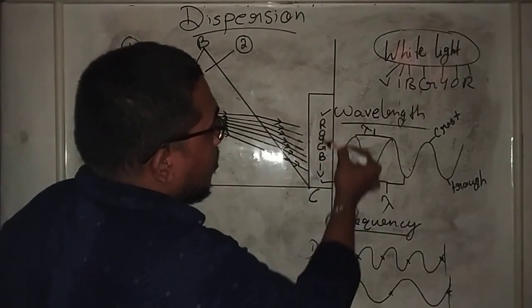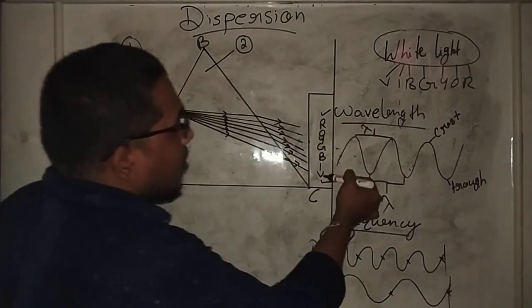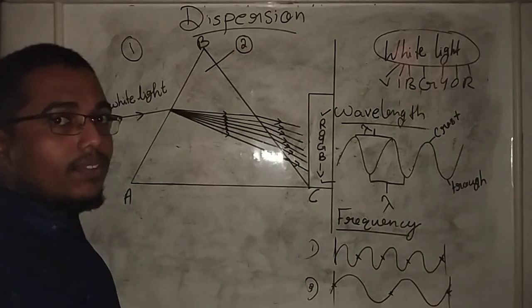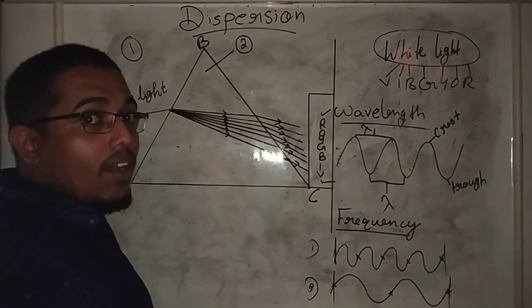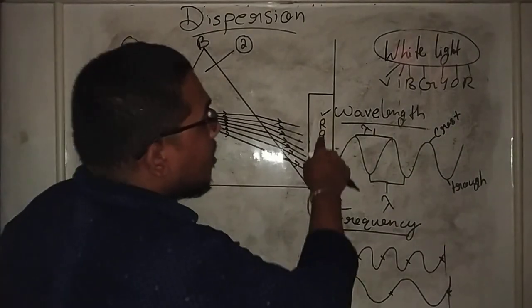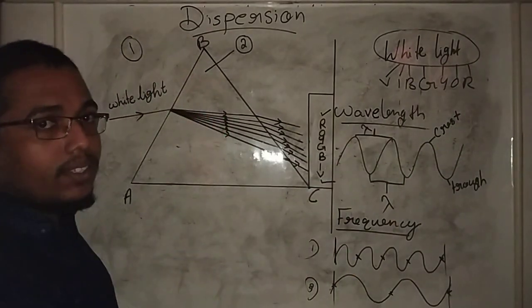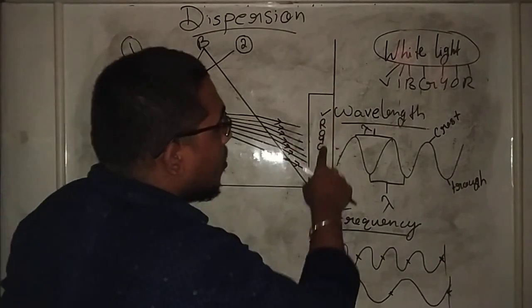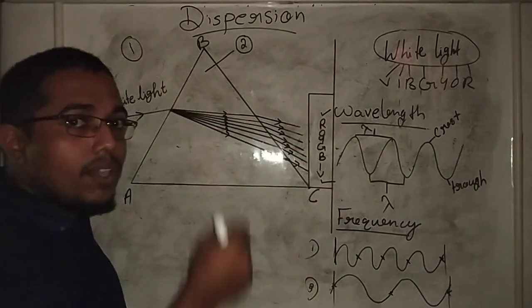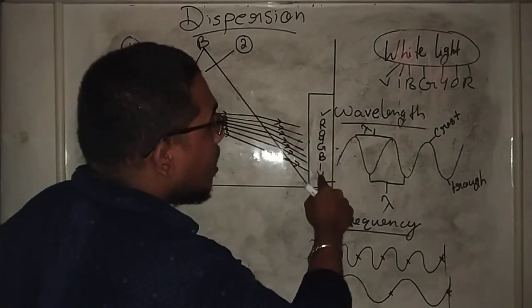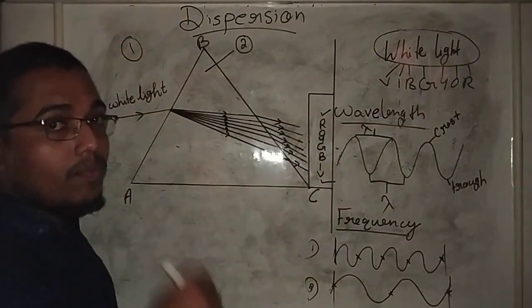Actually, this order, starting from red and going to violet, is in the increasing order of frequency and the decreasing order of wavelength. Red color has the maximum wavelength, and while reaching violet, the wavelength is decreasing. So red color has the maximum wavelength and violet color has the minimum wavelength.